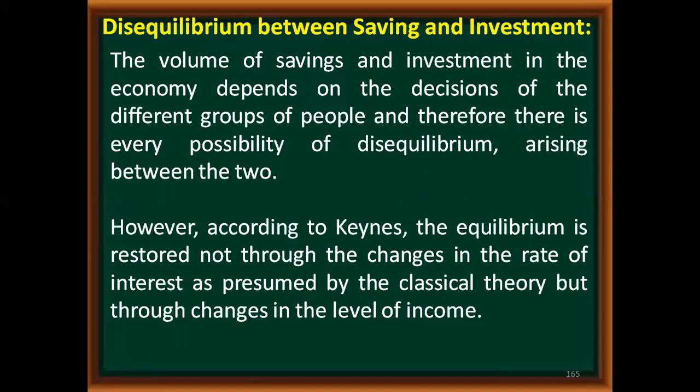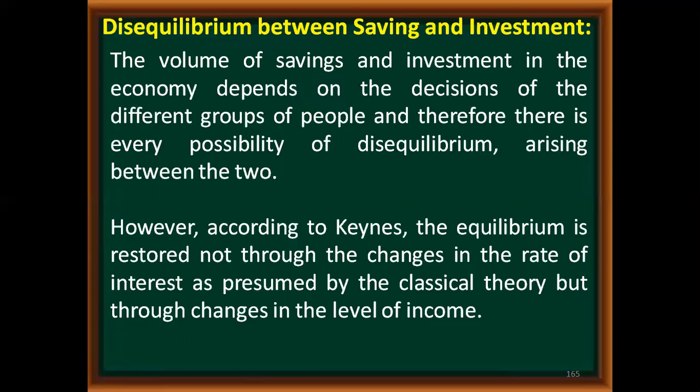So there is a 100% chance that there will be a disequilibrium between these two components, saving and investment. However, according to Keynes, the equilibrium is restored not through a change in the rate of interest as assumed by the classical theory, but through changes in the level of income.